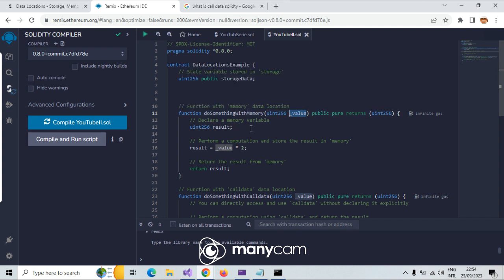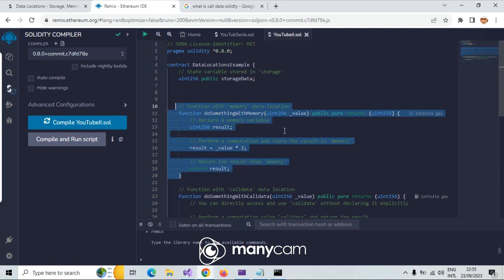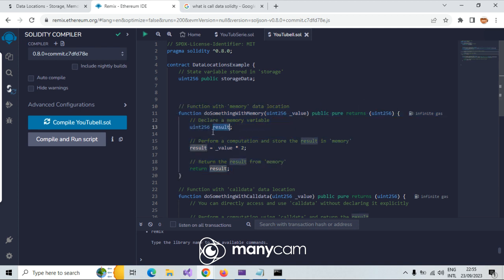It's coming locally, and then we make a new memory variable, a local variable, and result is equal to the incoming value times 2, and then I return that local variable. This wants to say that the variable unsigned integer 256 result is only available in this function, and only when it's called. You cannot get access to result from another function because this is just memory.